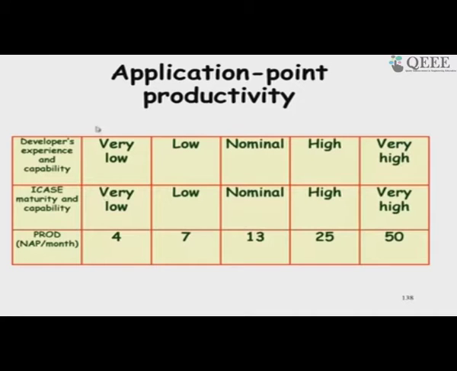So, if it is very low, then we are going to take large effort. So, these are the values given here. So, if we have very high experience and we have very sophisticated process and tool uses, so we take significantly low time.